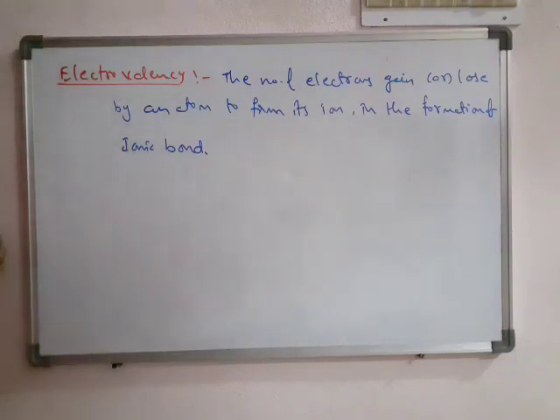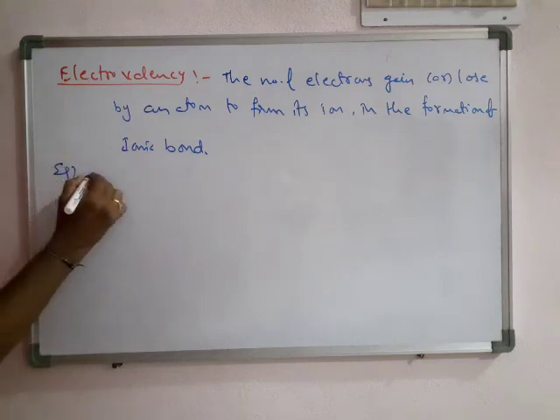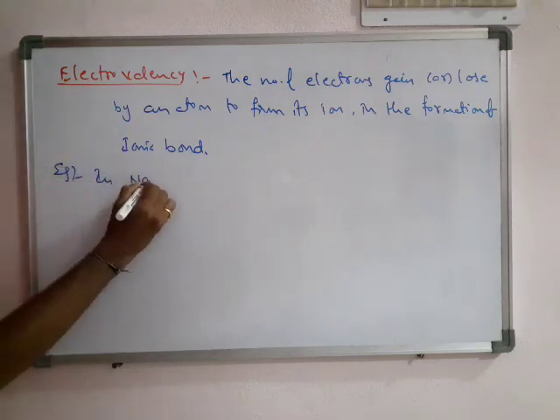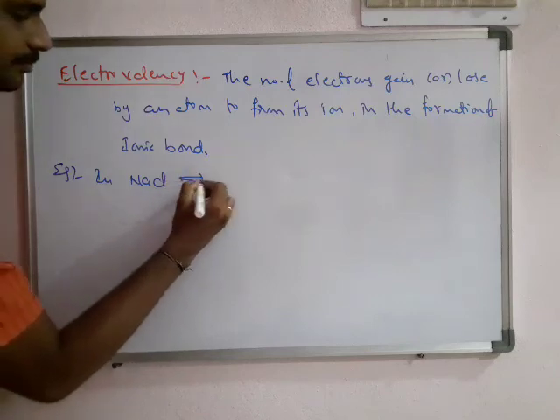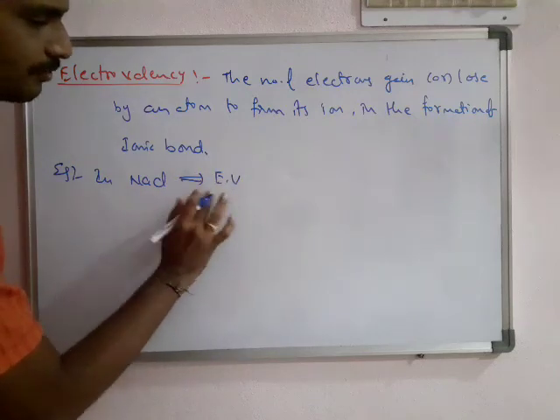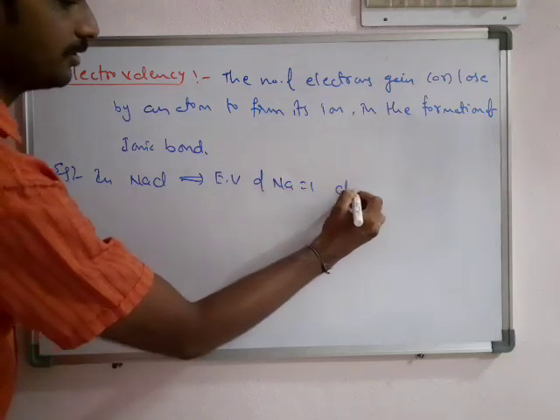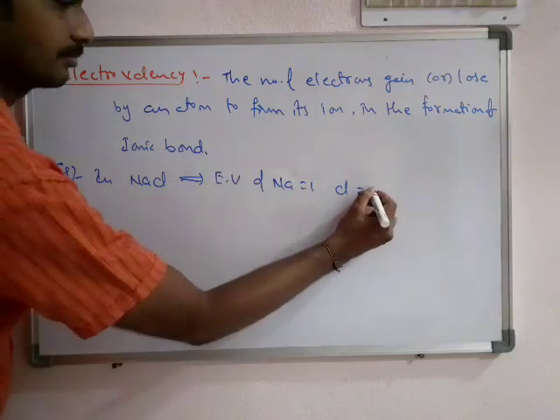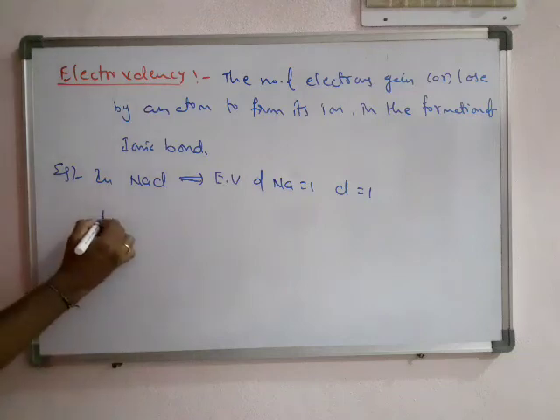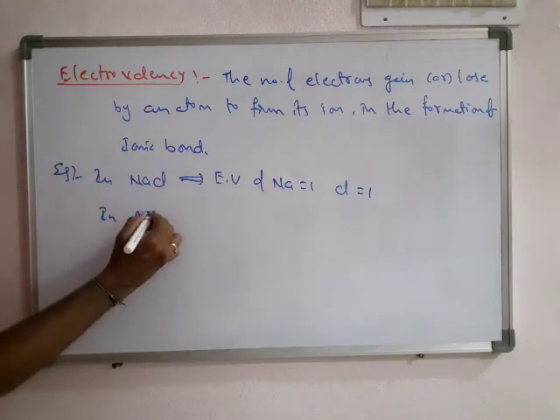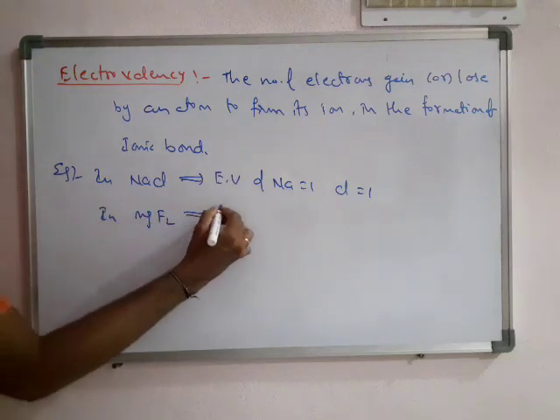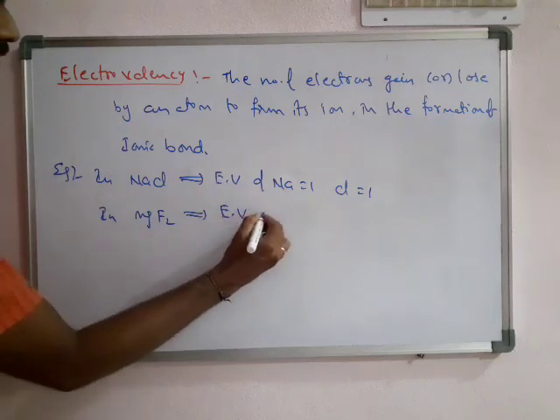For example, in NaCl, I am giving a shortcut for this. Electrovalency of sodium is 1, chlorine is 1. So 1 comma 1. But you observe in MgF2. What is the electrovalency of Mg?